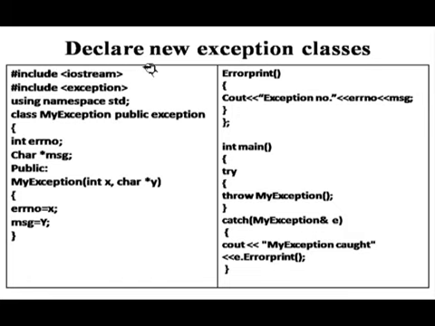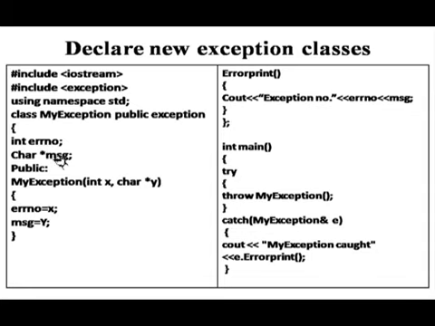Now declare a new exception class. So here, using namespace, and then class my exception, public exception. Here I have written error number, message. There are two types of variable inside a class. We can inherit the exception class in this one, or if you are not using it, then there is no problem. We can just simply create class my exception. There is no need to inherit.